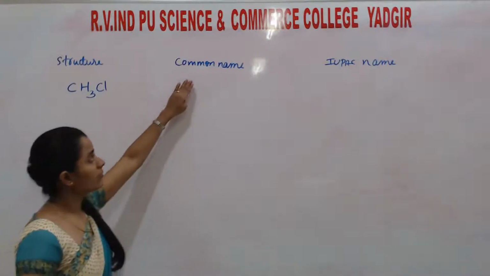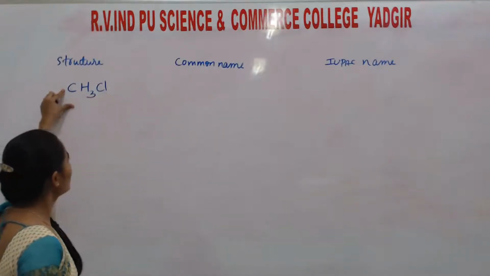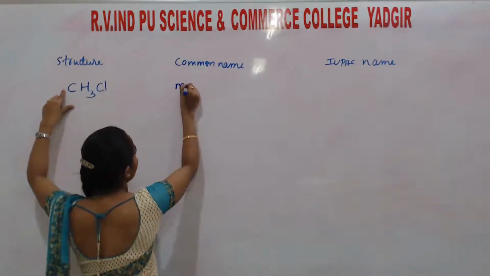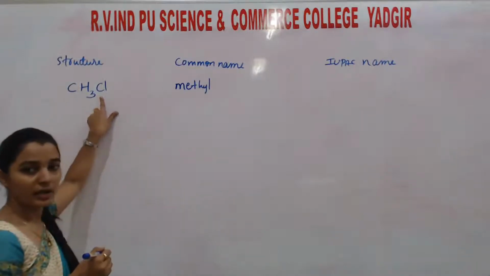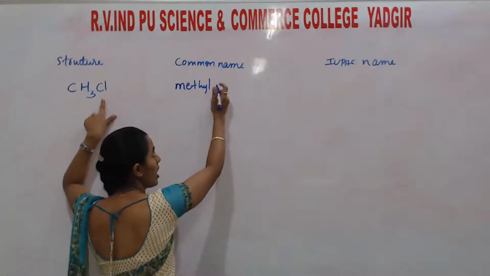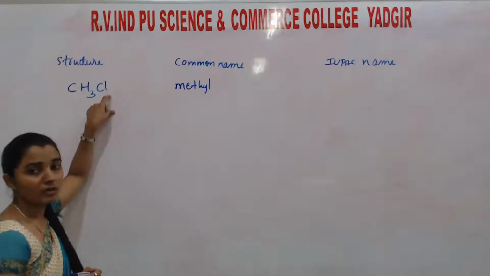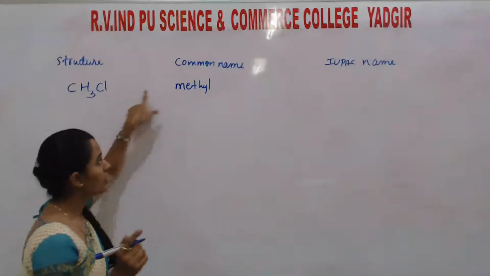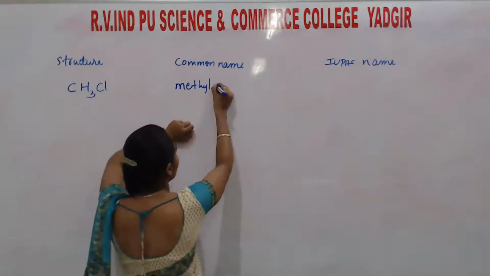In the common name they call it alkyl halide. In place of alkyl, methyl is there, and in place of halide, chloride is there. As I told you before, the last letter is always replaced by the respective functional group, so in the naming we need not write the E, because it is replaced by chloride.